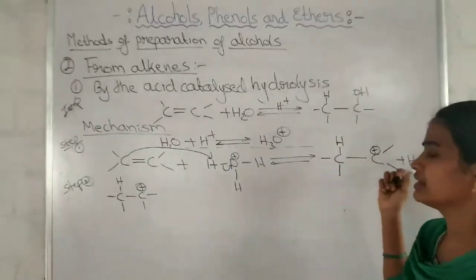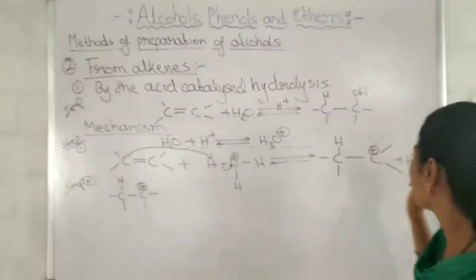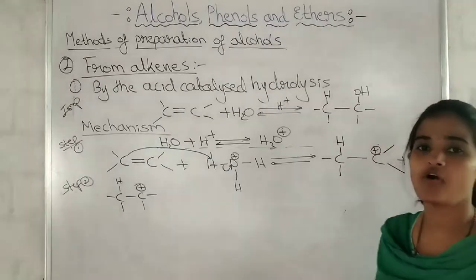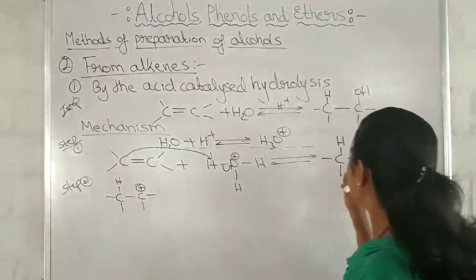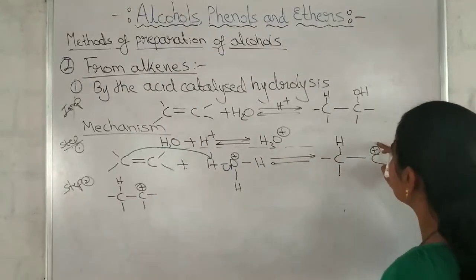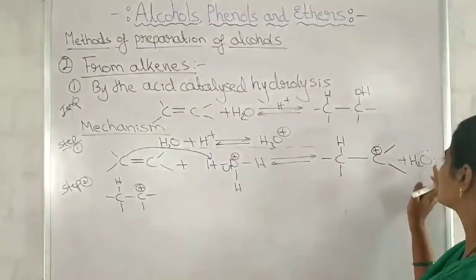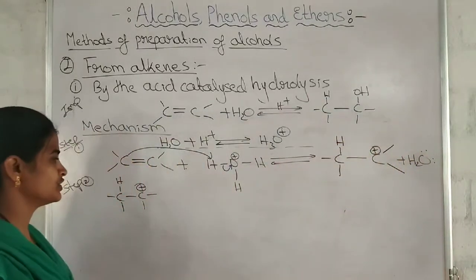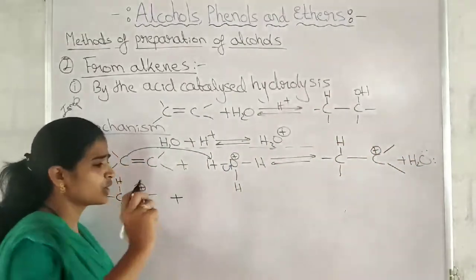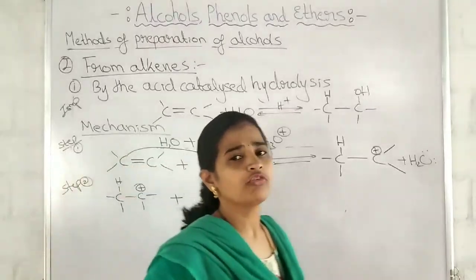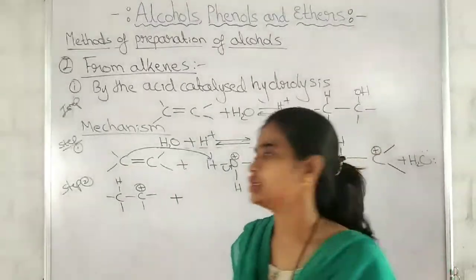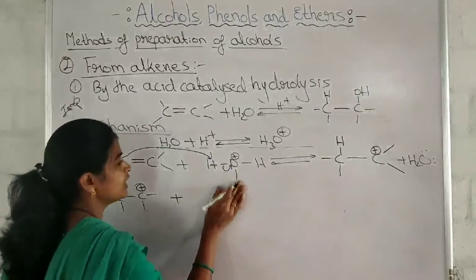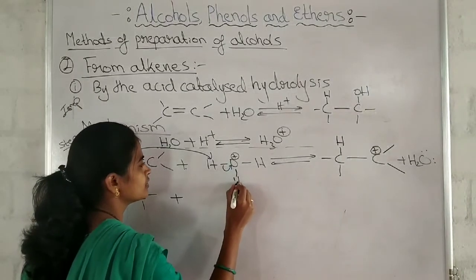Whatever water is formed in the first step will attack here, because we know that water is an example of a nucleophile, and here it has found the electron deficient species. So no doubt this water will attack the carbocation. So what is the second step? Nucleophilic attack of water molecule to the carbocation.